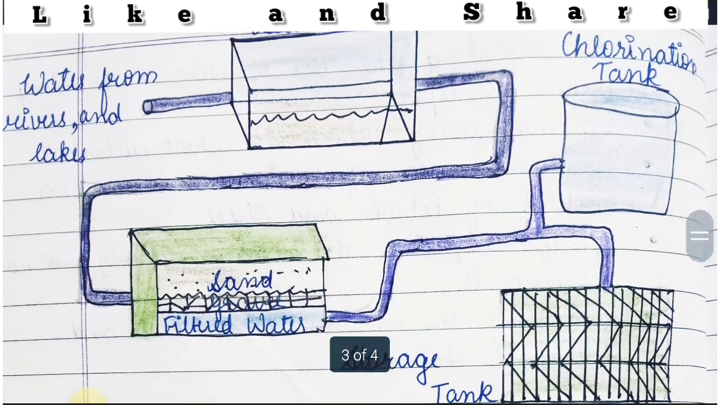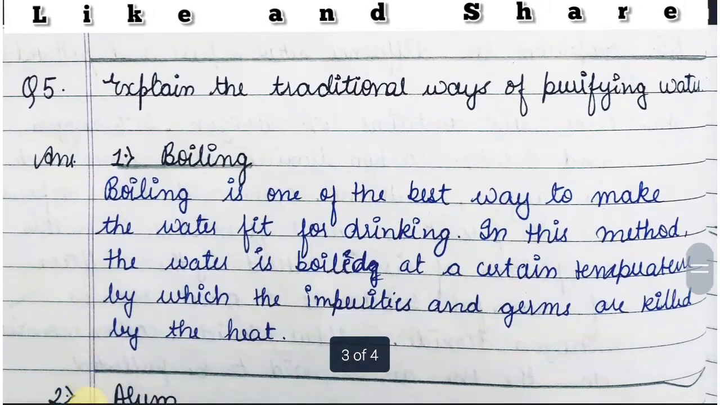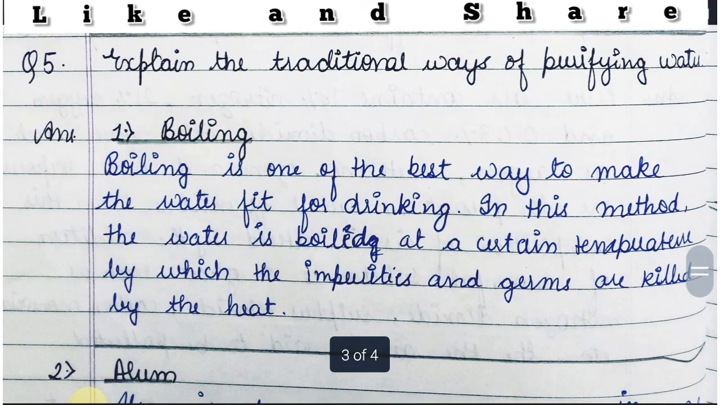Okay friends, so this was our fourth question. Now friends, the next question is: explain the traditional ways of purifying water. So we have to tell the ways how we can purify water, how we can make the water clean, and we have to tell about the traditional ways of purifying water.